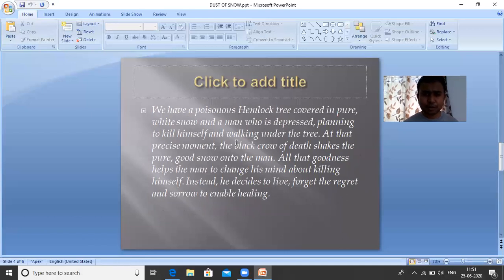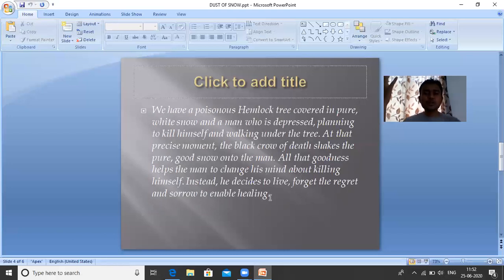At that precise moment, the black crow of death shakes the pure white snow onto the man. As the man was thinking that he should kill himself, the black crow comes and sits on the tree and shakes the tree, and the white pure snow falls on the man. All that goodness helps the man change his mind about killing himself. Instead, he decides to leave, forget the regret and sorrow to enable healing.